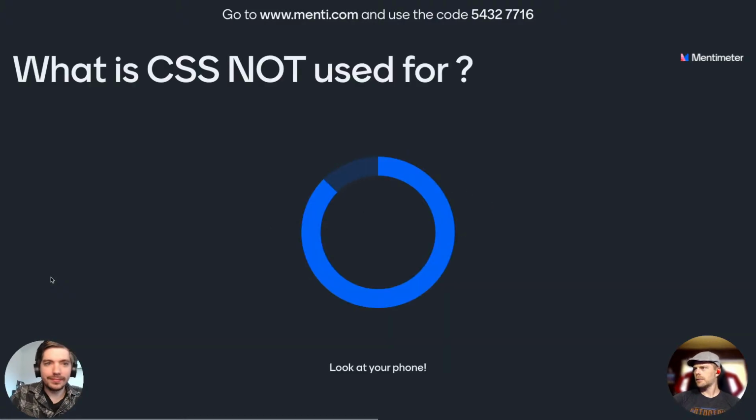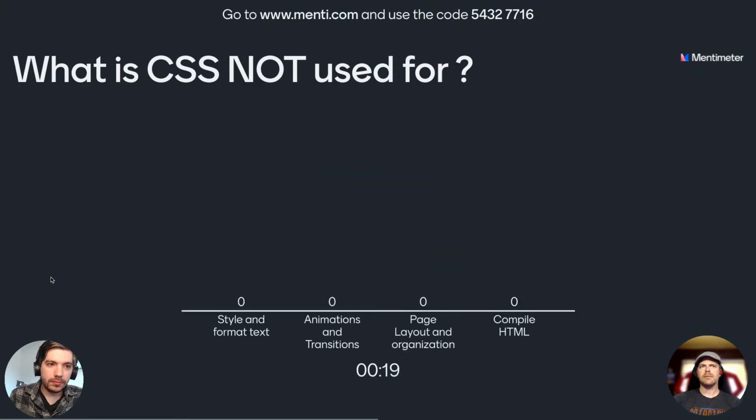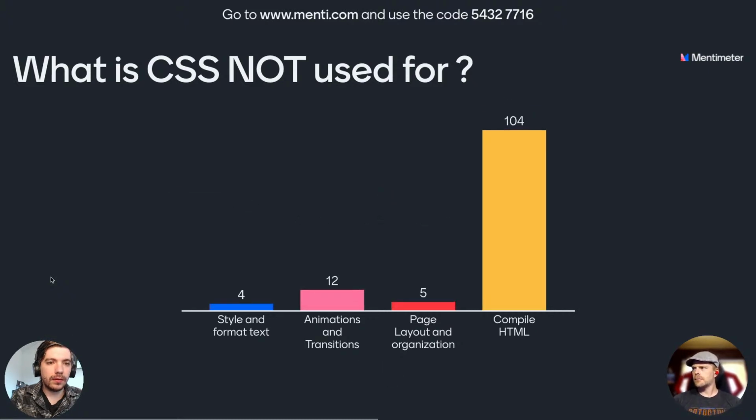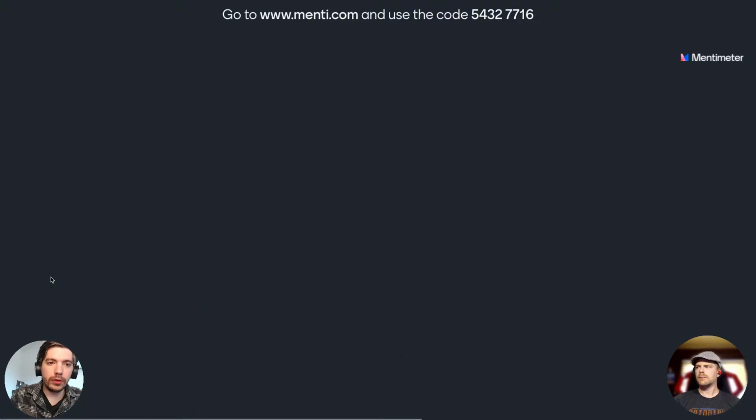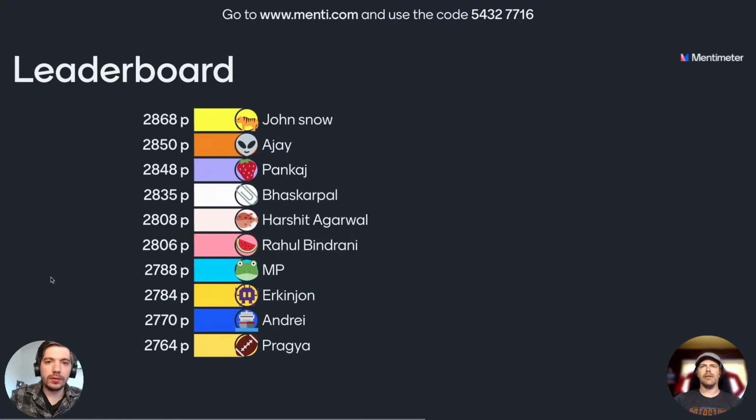What is CSS not used for? Style and formatting text, animations and transitions, page layout and organization, or to compile HTML? Which one is it not used for? Yes, compiling HTML is what it is not used for. Very good.